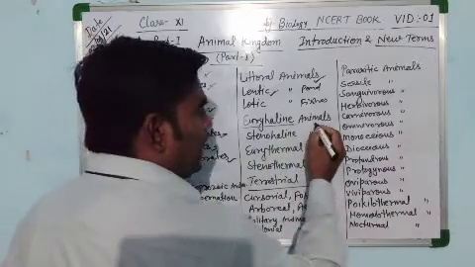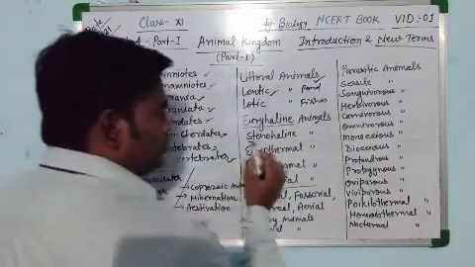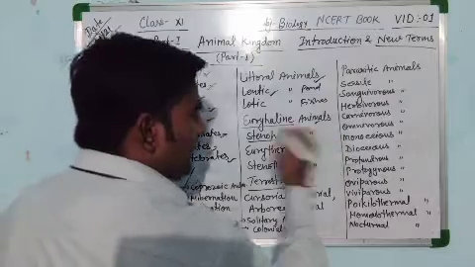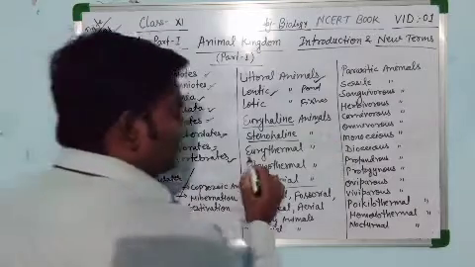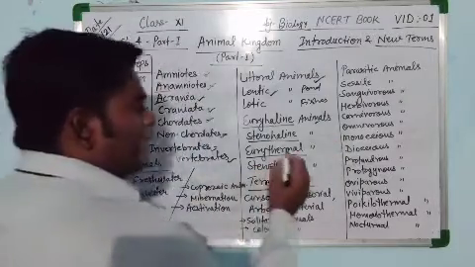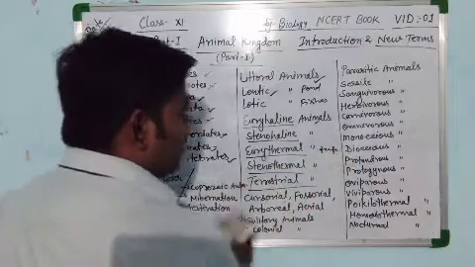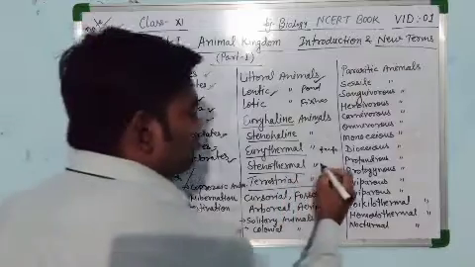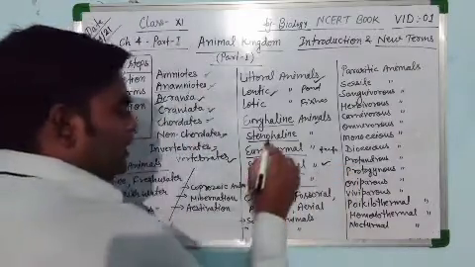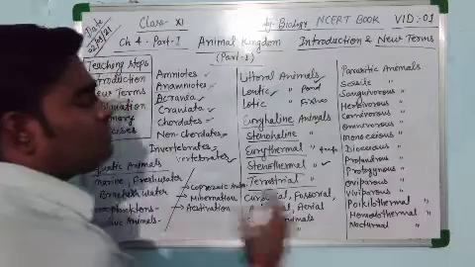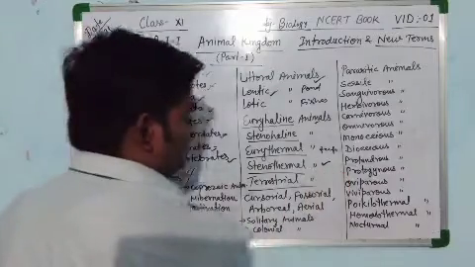Stenohaline animals have a narrow range of salinity. Eurythermal animals have a wide range of temperature. Stenothermal animals have a narrow range of temperature. They cannot bear very high temperature, so stenothermal.